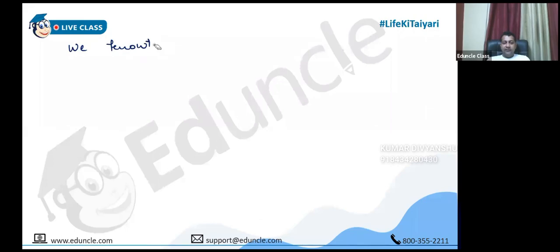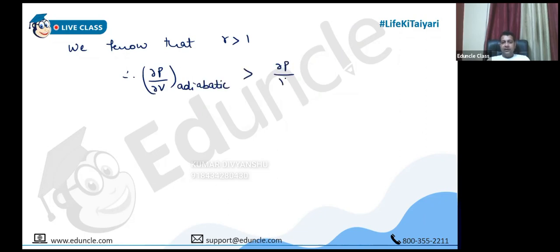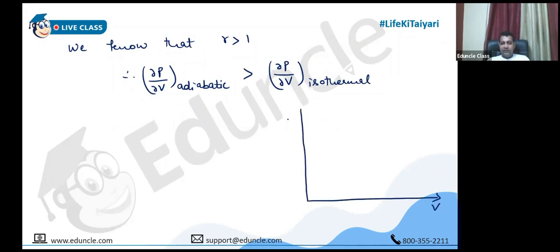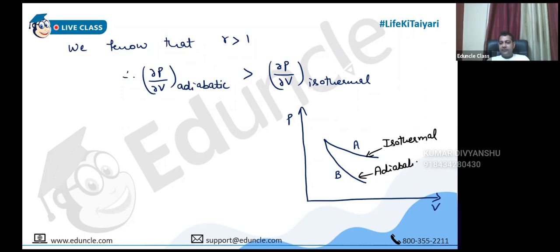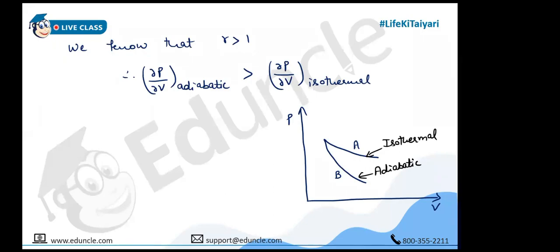And now let me indicate both the processes on the same PV indicator diagram. We know that gamma is always greater than 1, so therefore ∂P/∂V adiabatic is greater than ∂P/∂V isothermal. If I indicate both on the same diagram, suppose this process is A, this is B. The one having more slope is adiabatic, and the one having less slope is called isothermal. So obviously this is isothermal because it is less steep, and this is adiabatic. Clear? Yes, sir.